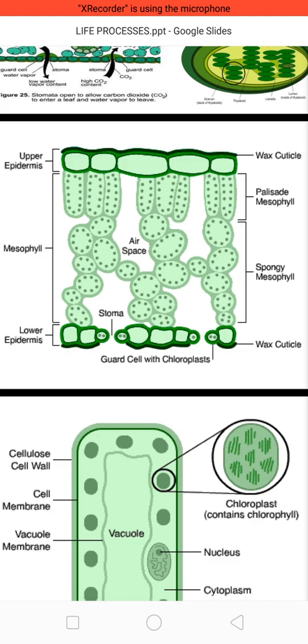Spongy mesophyll is a little bit different from palisade. You can see the shape of these cells is different. In a leaf some air spaces are also present, and at the end, in the lower epidermis, what structures are present? It contains stomata with guard cells and chloroplast, and the same waxy cuticle is present. The function of the waxy cuticle is to protect the leaf from direct sunlight and to reduce transpiration.